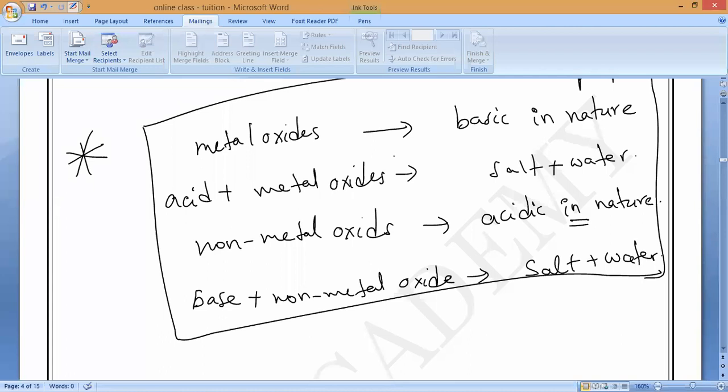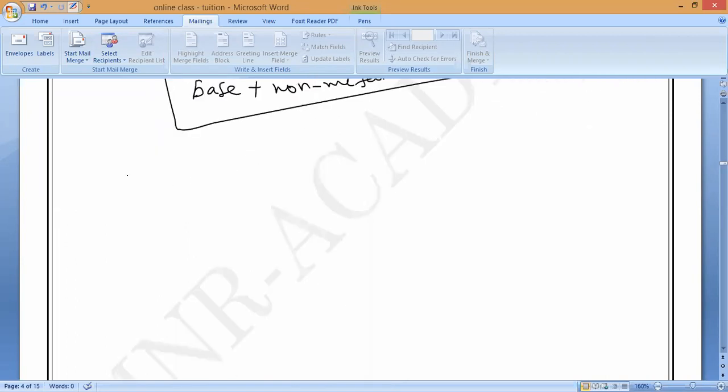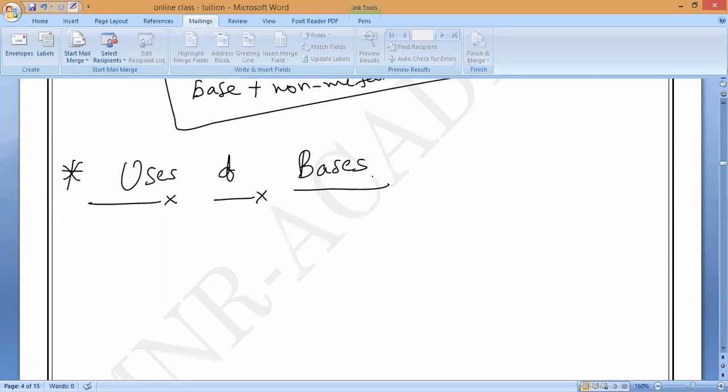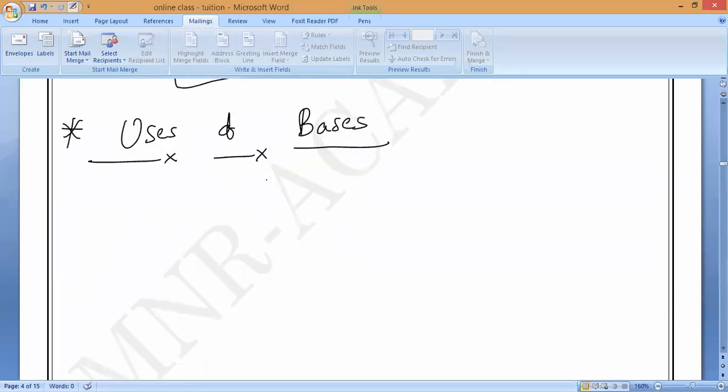Next very important property, note it down. The last one which I am going to discuss about the bases is uses. Each and every use I am going to say is one of the MCQ questions. So if you understand this, please keep a heading: uses of bases. Write it fast.